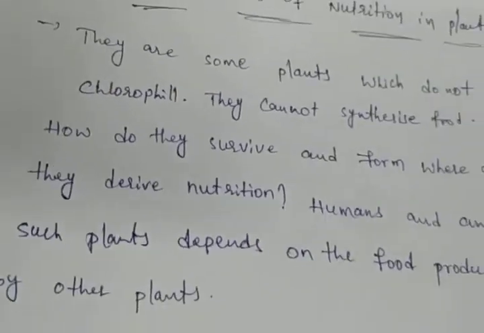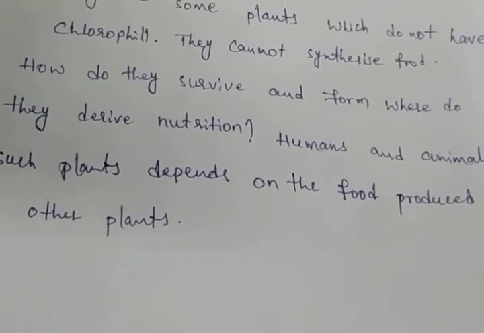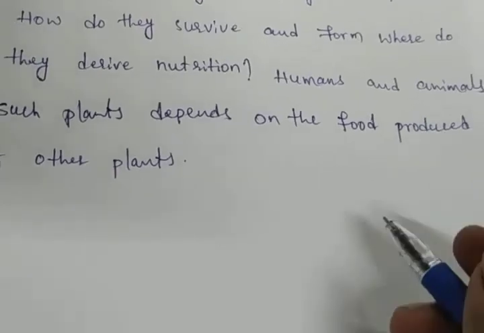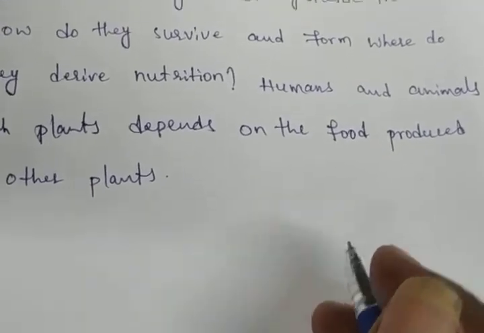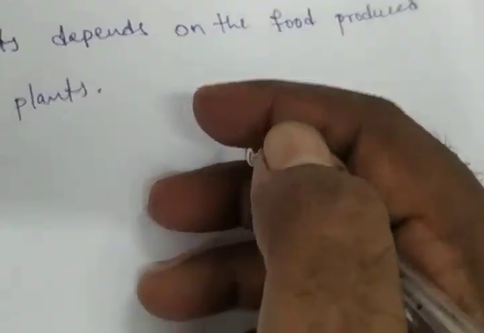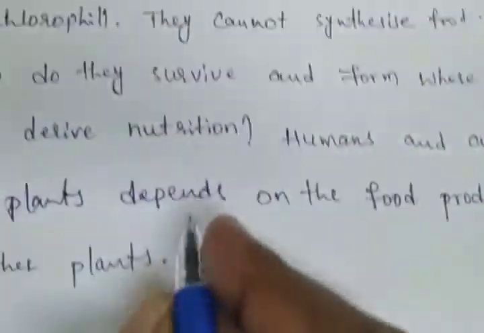So humans, animals and such plants, which depend on other plants for food, we call it the heterotrophic mode of nutrition. That is called heterotrophic mode of nutrition.